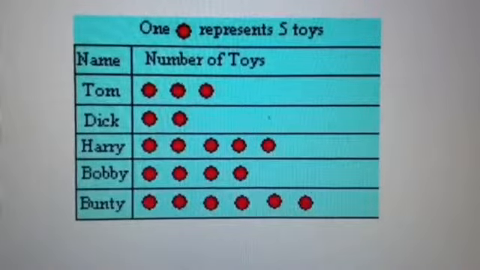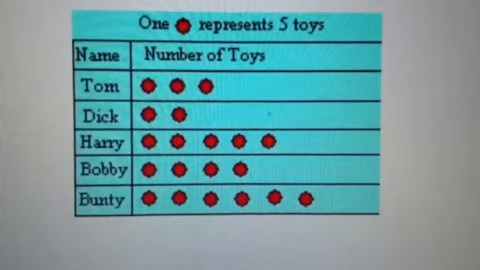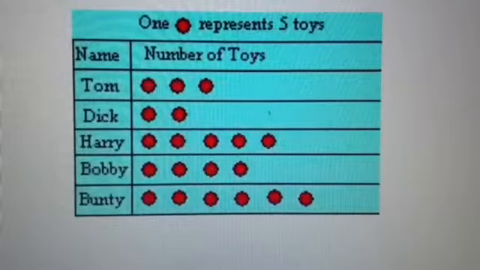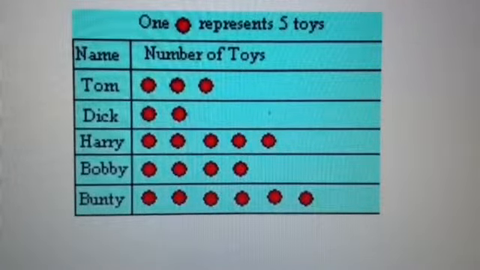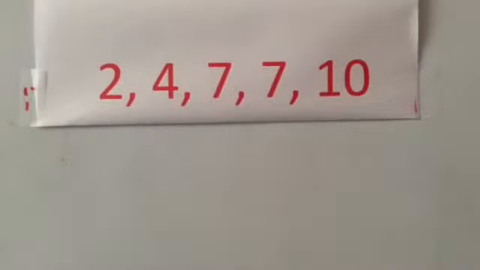Similarly, you can see this pictograph also represents data. You can see that Dick has the least amount of toys and a kid named Bunty has the most. So sometimes we'll use stem and leaf plots or pictographs to talk about averages, but other times we don't have pictures to show us, we just have a set of numbers, where all we see are numbers for the data. Like here we have 2, 4, 7, 7, 10.